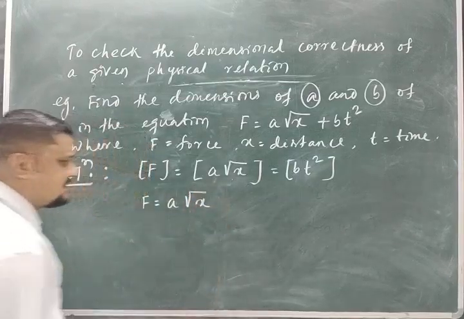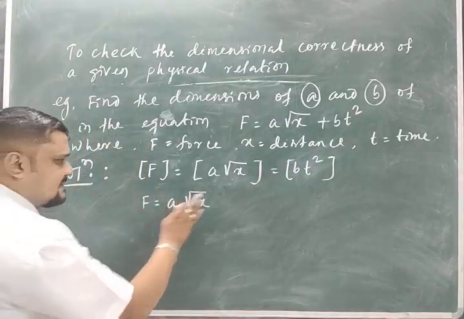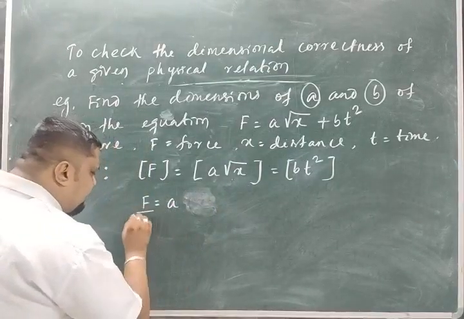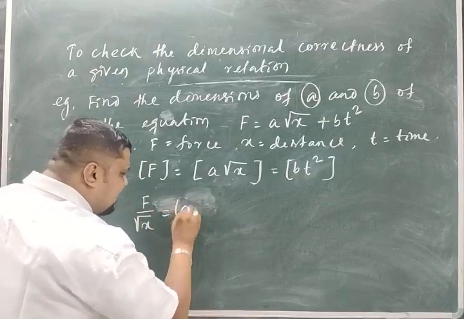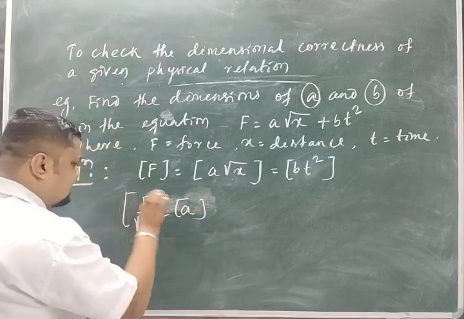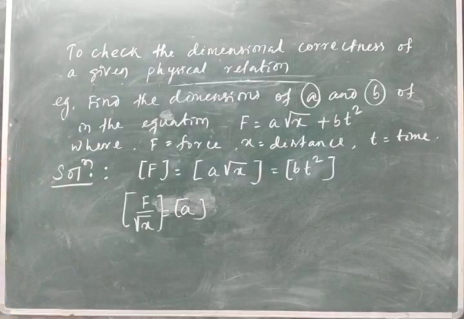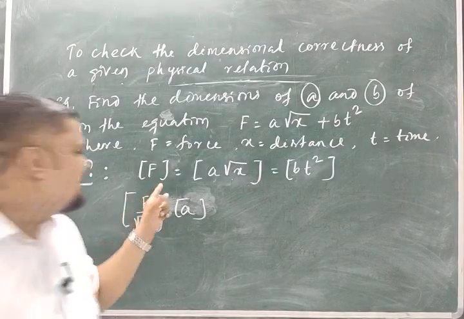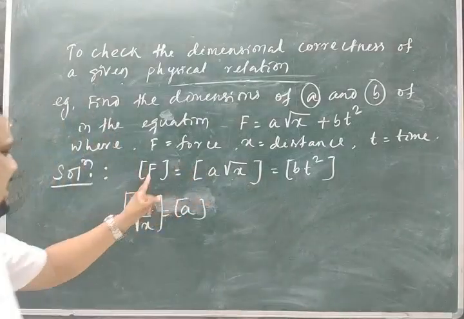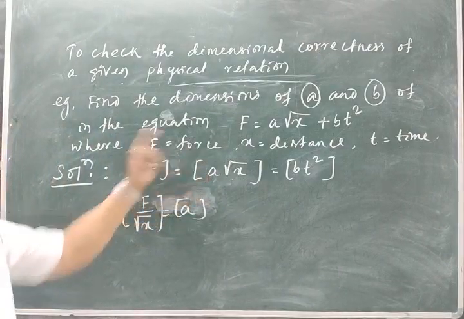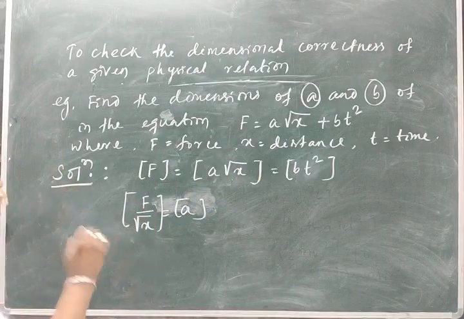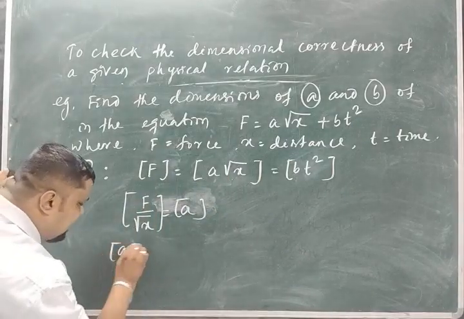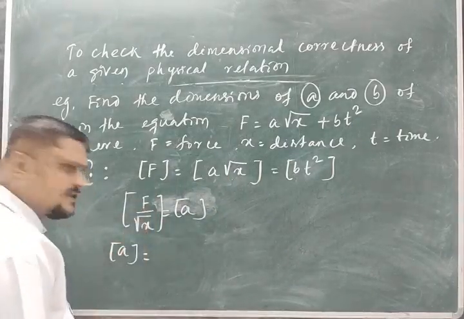It means A is equal to F by root over x. So I can write the dimension of A should be the dimension of F by root x. Isn't it clear? It's multiplied here, so now you divide. To get the dimension of A, now you put the dimension of F. What is the dimension of F?